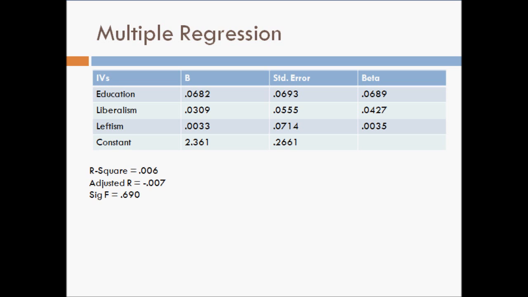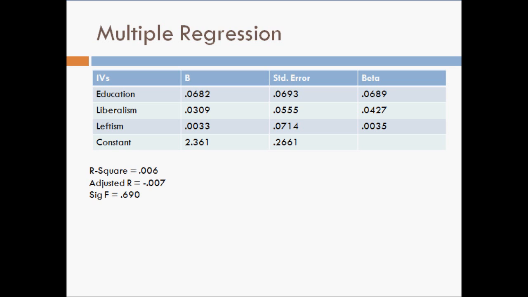Correlation analysis, Pearson's R. By looking at the correlation matrix, one can tell that the correlation is very weak between education, liberalism, and leftism. The Pearson's R for education is 0.14. That means about 2% of the variation in the dependent variable can be explained.